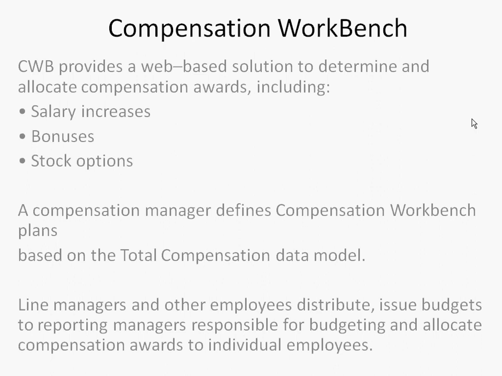Compensation is one of the most important processes in any HR team. There is a special compensation team which will decide the compensation budgets, and based on different organization processes or rules, the budget will flow down from a higher level manager to lower level managers and onwards. Then all the line managers will allocate their budgets to the salaries of the individual employees working under them. You can also give them stock options and things like that.